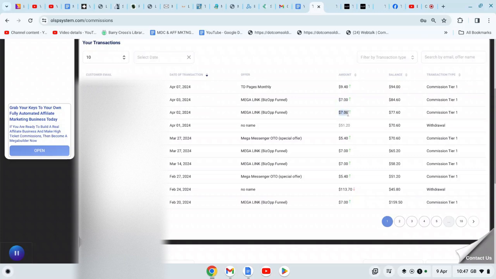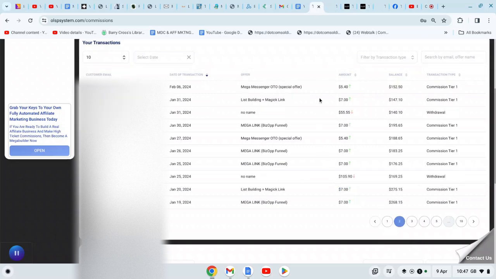So you see here there's several on this page. 100% $7 coming in. There's also one called Mega Messenger, where you get a $5.40 monthly recurring income. That's one where I've made a withdrawal of my commission, so you do get paid. Another Mega Messenger here. Let's go on to the next page.